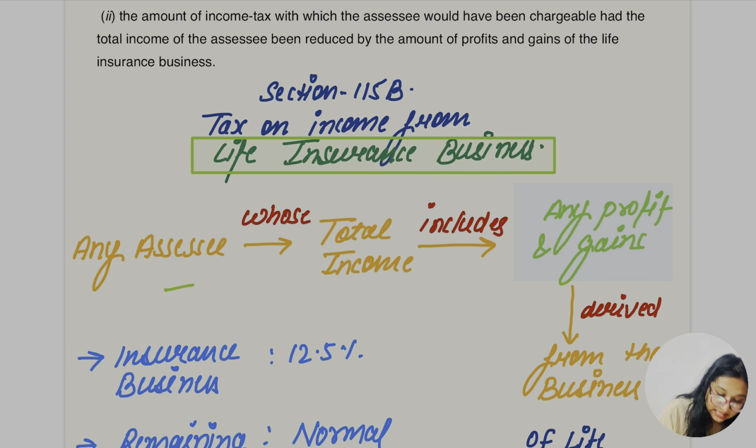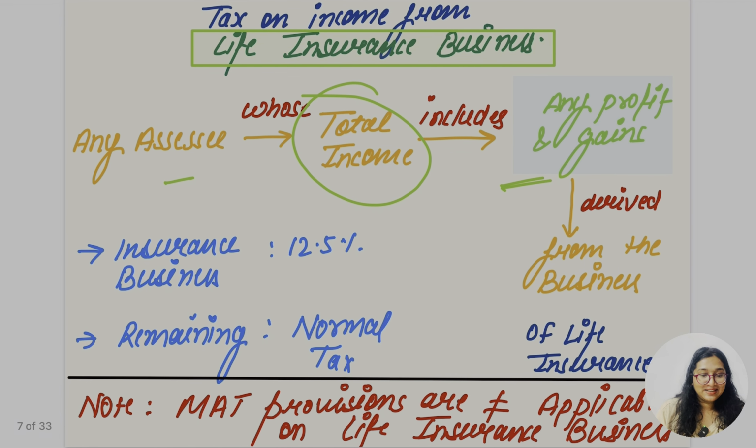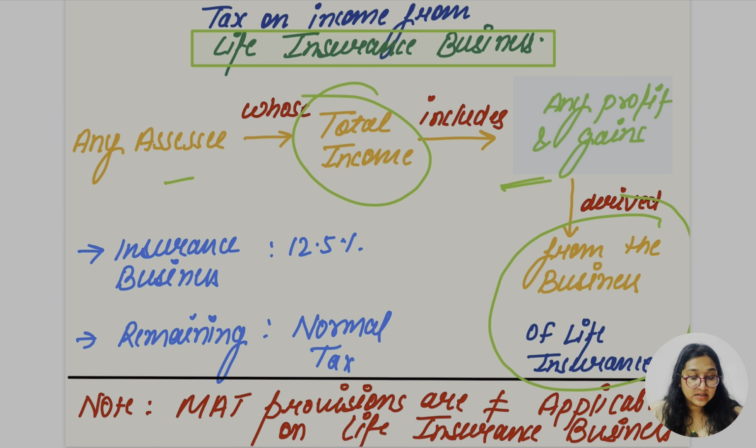If any assessee whose total income includes any profit and gain derived from the business of life insurance, in that case, for that insurance business only, he has to pay tax at the rate of 12.5%. What about the remaining income apart from the life insurance business? That would be chargeable at the rate as per the normal provisions.